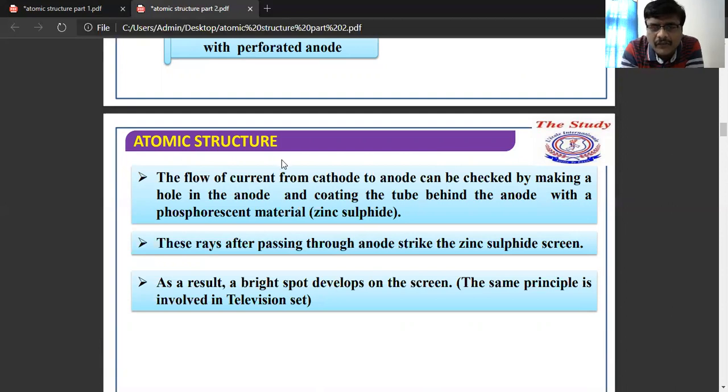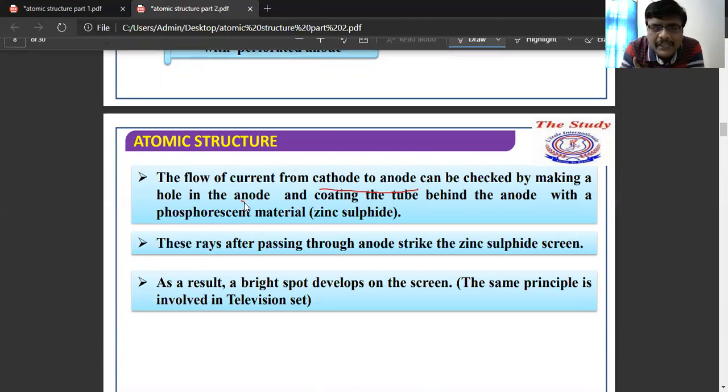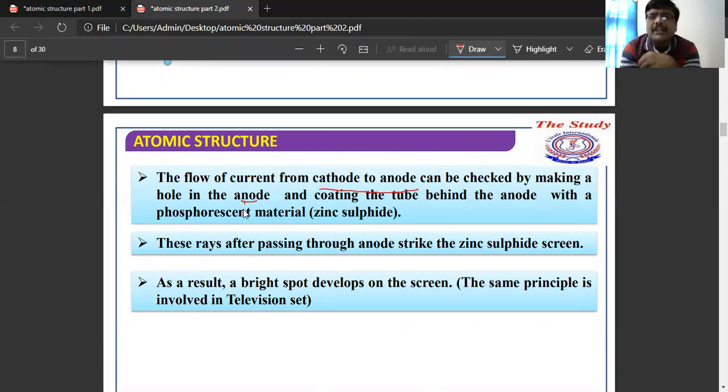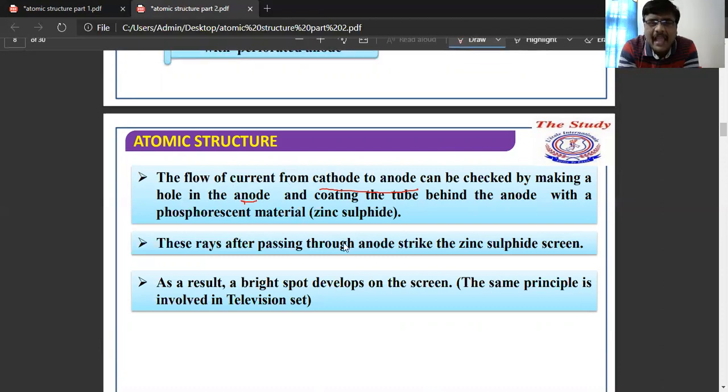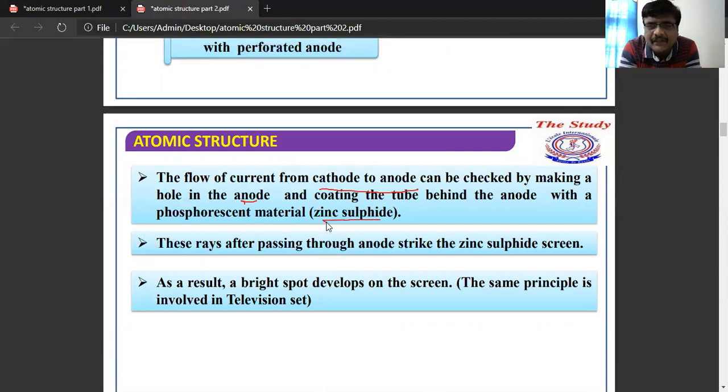The flow of current from cathode to anode can be checked by making a hole in the anode and coating the tube behind the anode with zinc sulfide. The rays pass through the anode and strike the ZnS screen.